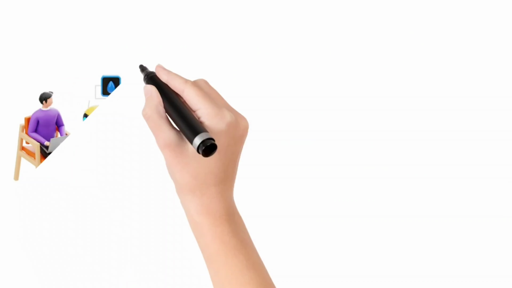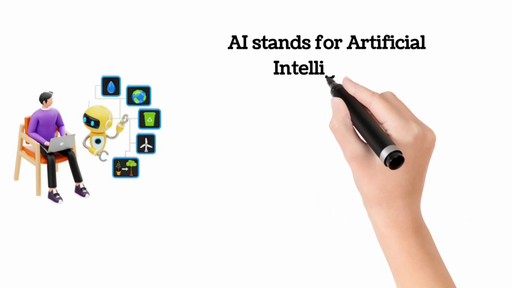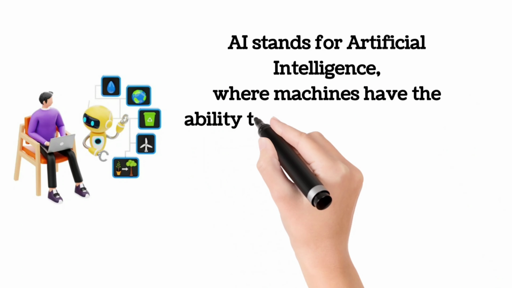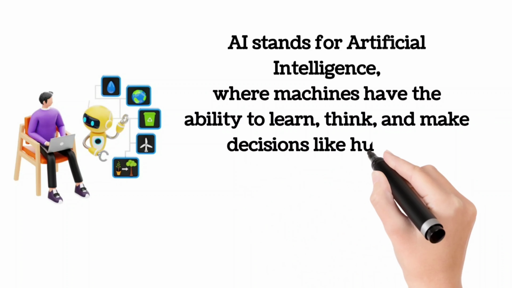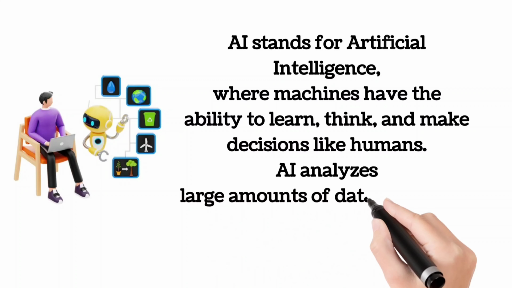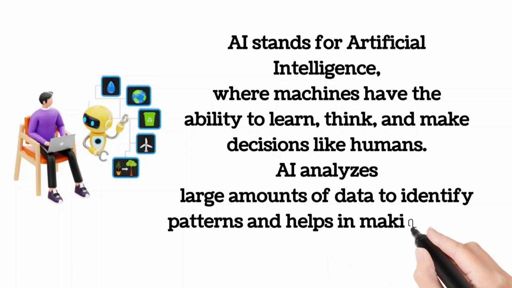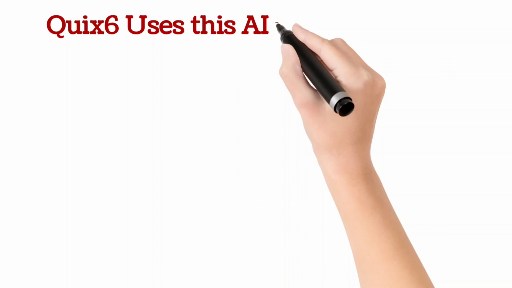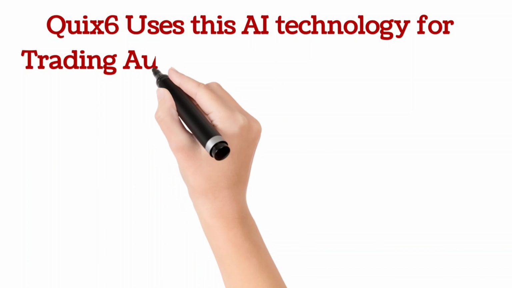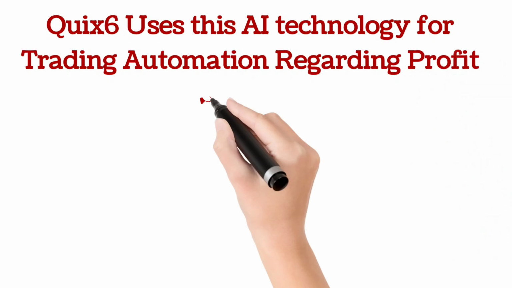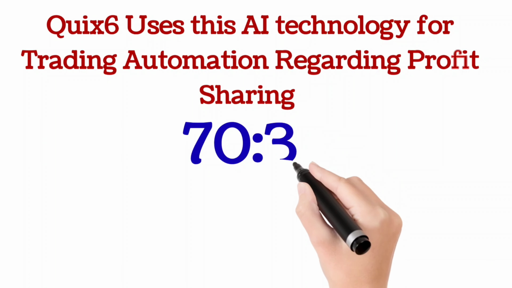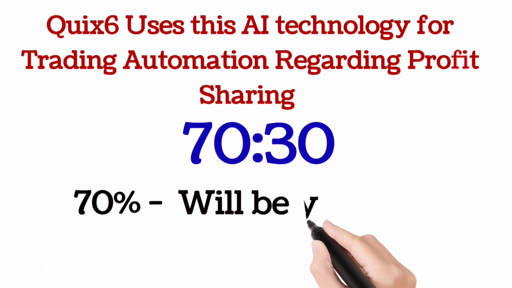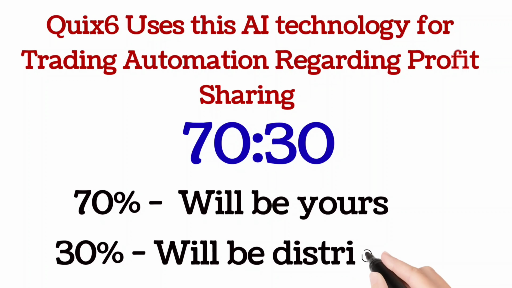AI stands for artificial intelligence, where machines have the ability to learn, think and make decisions like humans. AI analyzes large amounts of data to identify patterns and help in making better decisions. Quick6 uses this AI technology for trading automation. Regarding profit sharing, the ratio will be 70-30. 70% will be yours and the remaining 30% will be distributed.